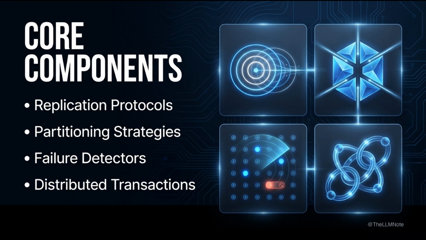Here's something most people overlook: core components. Replication protocols, leader-based and leaderless. Partitioning strategies, hash and range. Failure detectors and membership services. Distributed transactions with atomic commitment. This breaks the system model into its essential mechanisms, each addressing a piece of the coordination tax.